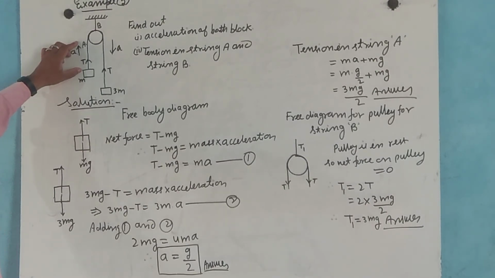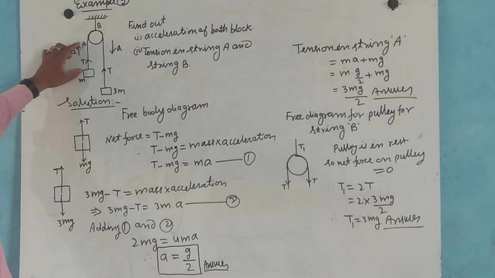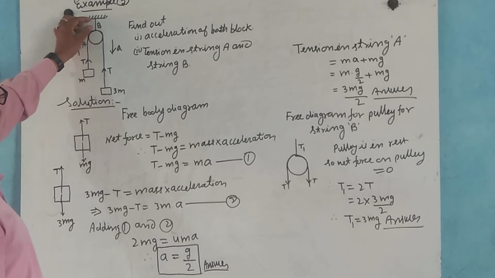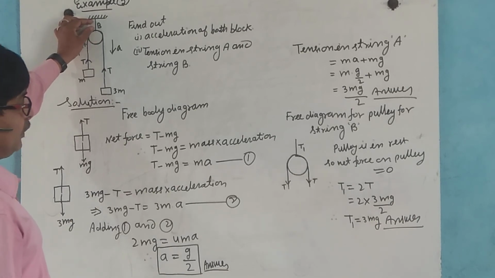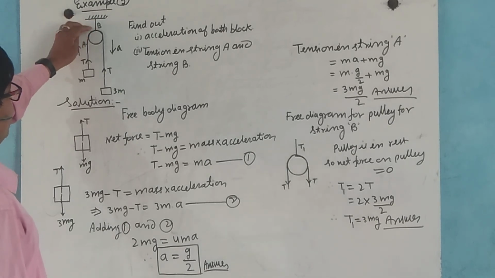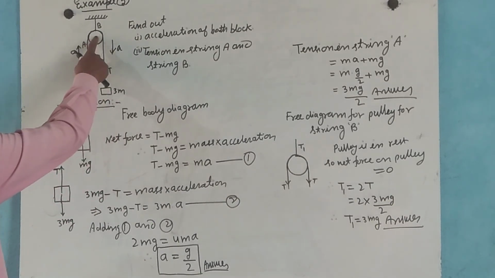Here is the free body diagram of the pulley for string B. Now the pulley is at rest, so the net force on the pulley is 0.